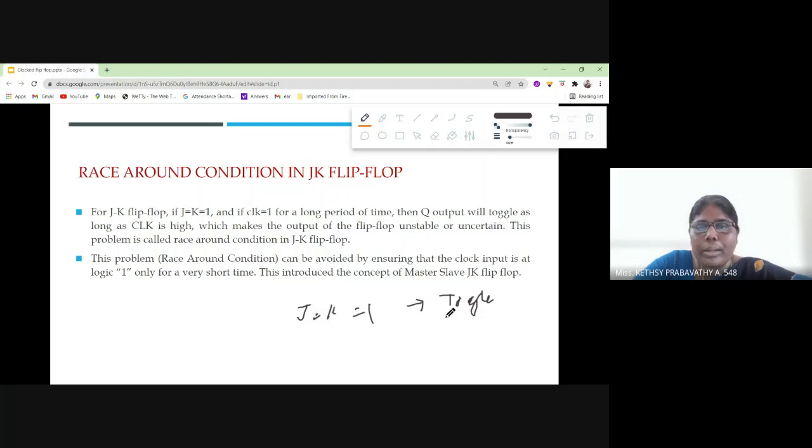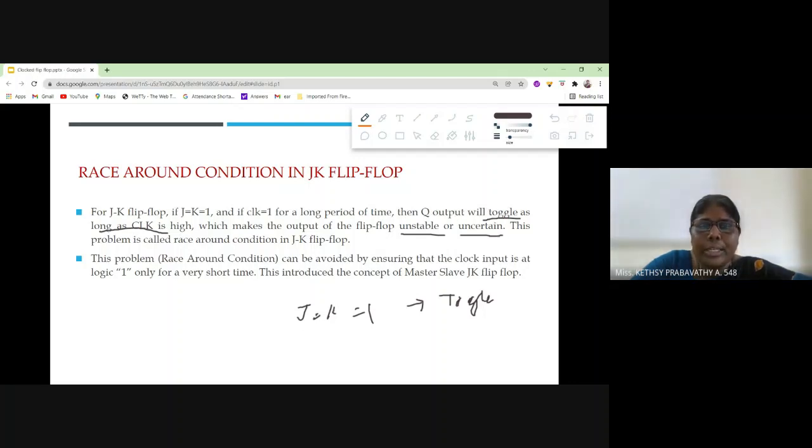What does toggle mean? Complement. If you see here, for a JK flip-flop, when J is 1, K is 1 and the clock is 1, it will toggle. That means that particular state is called an unstable state or uncertain state, because every time it toggles, you cannot find the correct output. So that state is called unstable or uncertain.